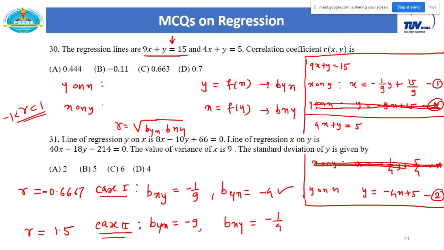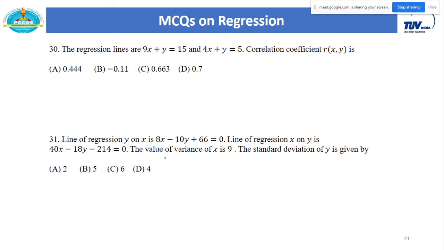So here this first equation is actually x on y, and this second equation is actually y on x. This is the only way to identify which line is x on y and which line is y on x. In the other case we will definitely get some error, and that value may lie outside the range of r. This is the only trick to identify the correct equations of x on y and y on x, and this is one of the important parts. The remaining questions are not that difficult.